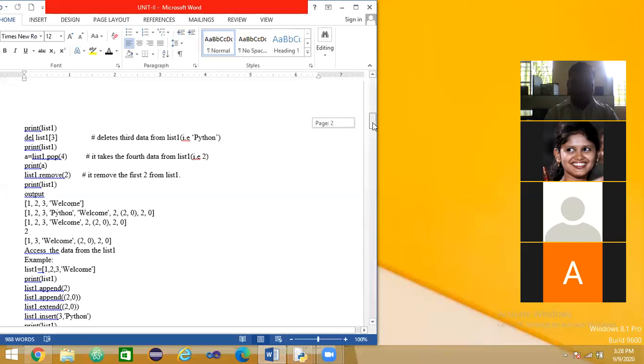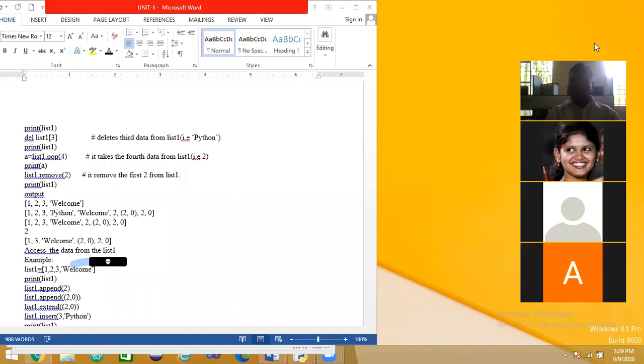Okay, in today's class, I told you what is data structure, types of data structures in Python, and the first data structure list, how to create, then how to add data using the append, insert, and other functions, and how to delete the data from the list using the del, pop and remove function.